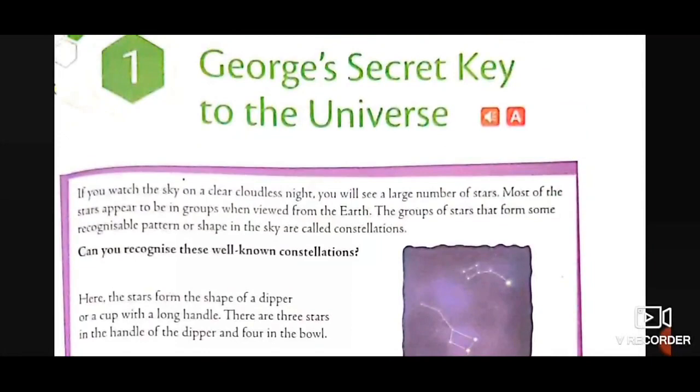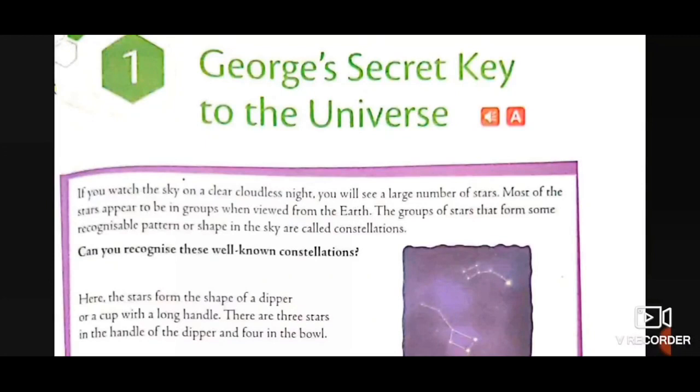If you watch the sky on a clear cloudless night, you will see a large number of stars. Most of the stars appear to be in groups when viewed from the earth. The groups of stars that form some recognizable pattern or shape in the sky are called constellations. You may have read this term in your junior classes.